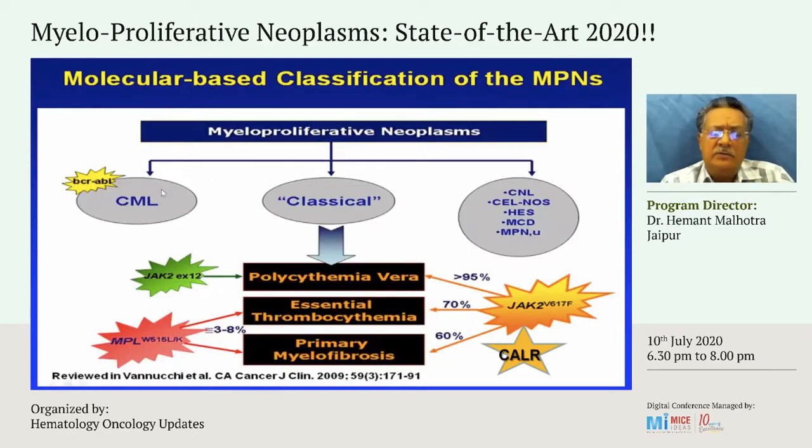So we will not be talking about this today. We will be focusing on these 3 entities: polycythemia vera, essential thrombocythemia, and primary myelofibrosis. And we will be focusing more on the treatment of primary myelofibrosis. And here you can see the various mutations which are present in these neoplasms. We will again not be talking about these rare myeloproliferative neoplasms, which you will hardly see in your career, maybe 1 or 2. We've seen less than 5 patients in my 30-odd years. So we focus primarily on this group of disorders today.